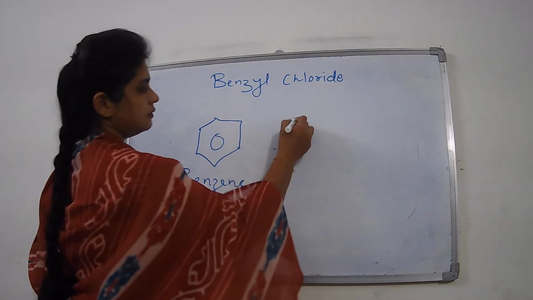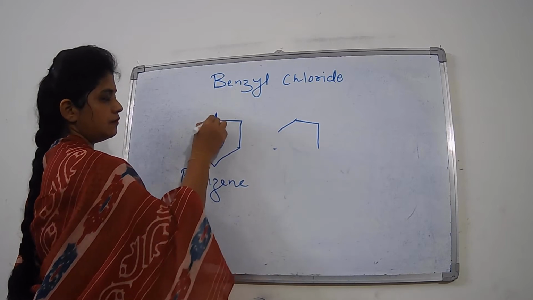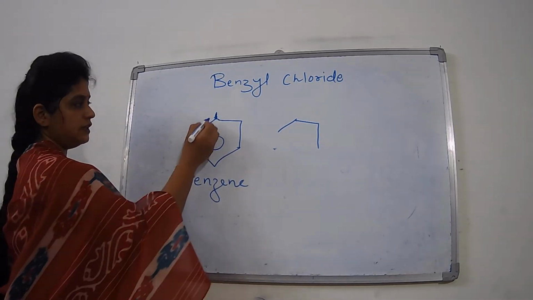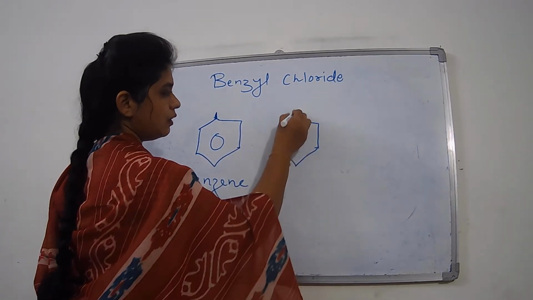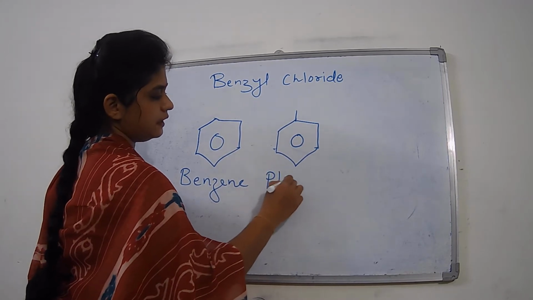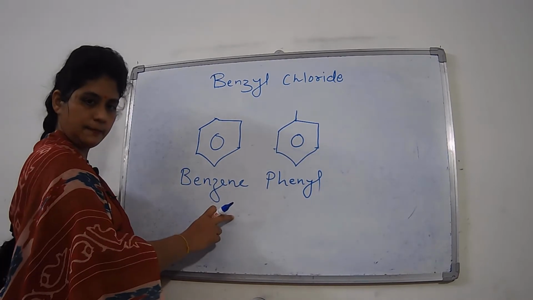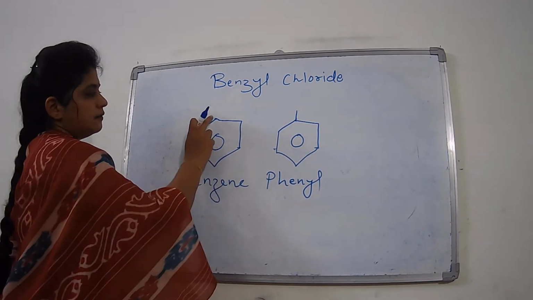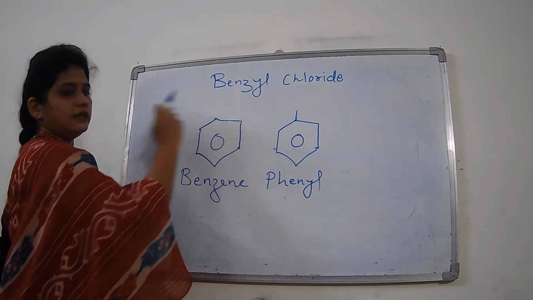Now, whenever one of the hydrogens of this gets substituted by another atom or group, that is called a phenyl group. So it becomes a phenyl group. First it is a benzene where each carbon carries one double bond and one hydrogen atom.